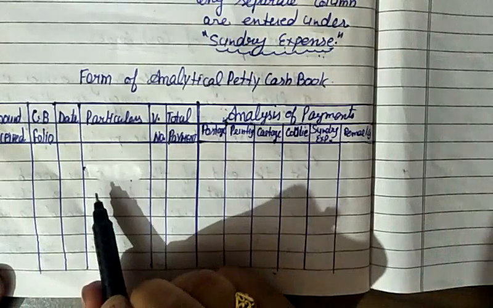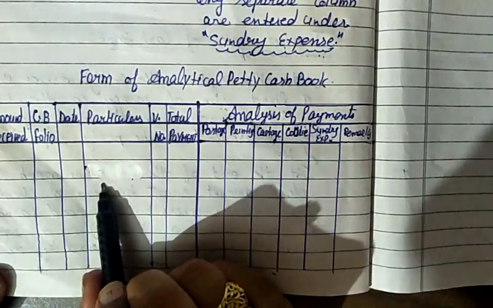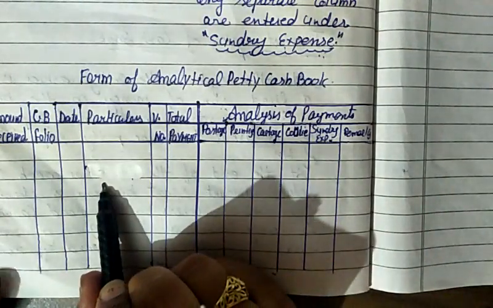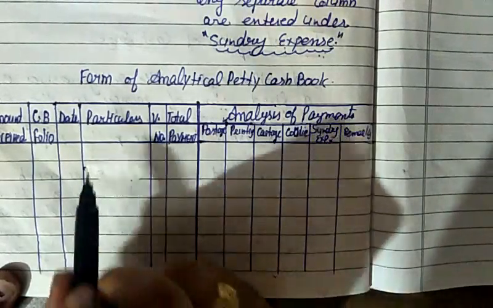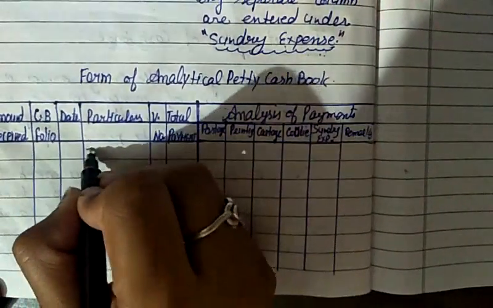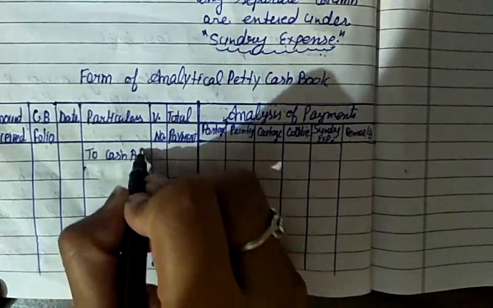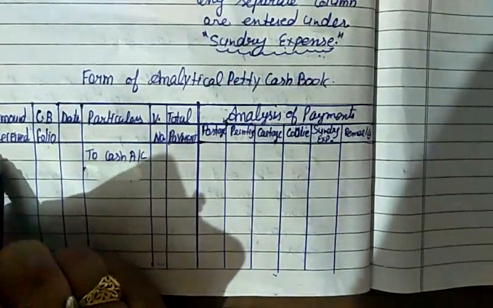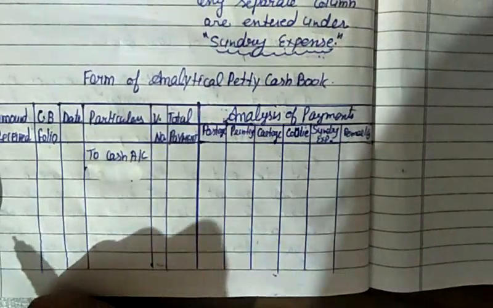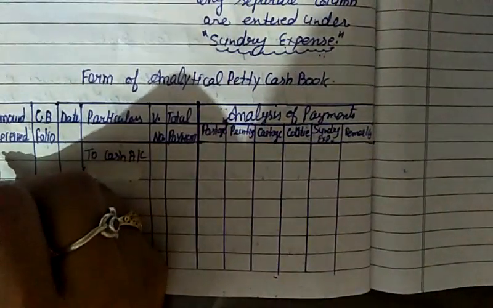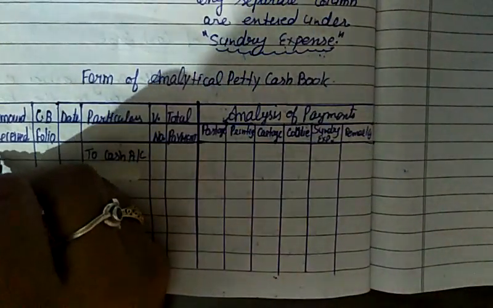If the amount is given to him in the form of cash, then in the particular column we write 'To cash account' and we write the amount in the amount received column, like rupees 5,000.